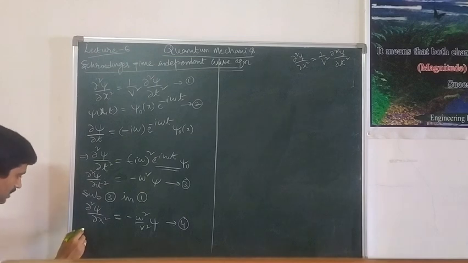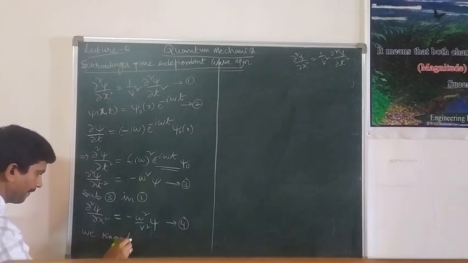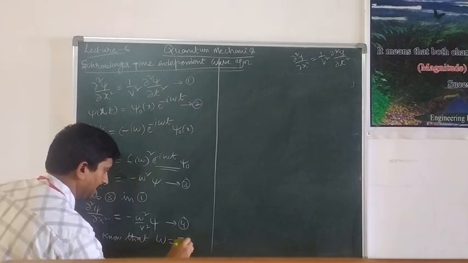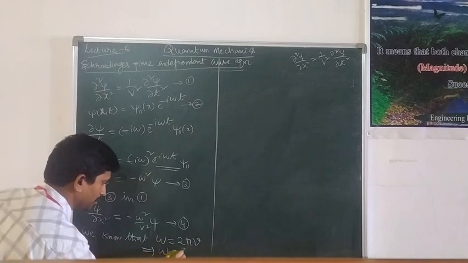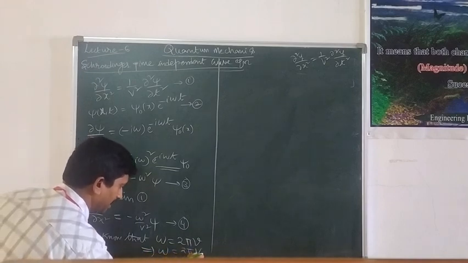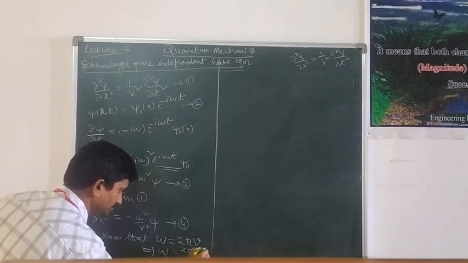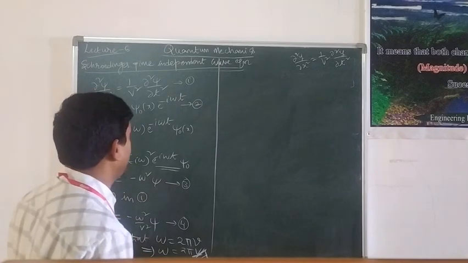Now we know that omega is equal to 2 pi nu, that is, omega is equal to 2 pi into v by lambda. Substitute this value in equation 4.